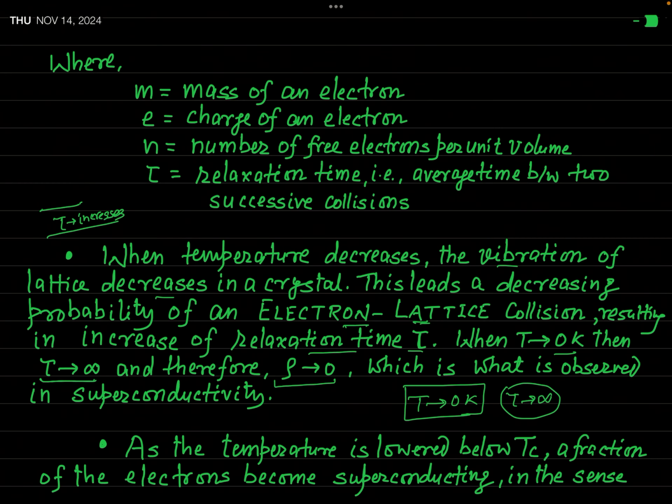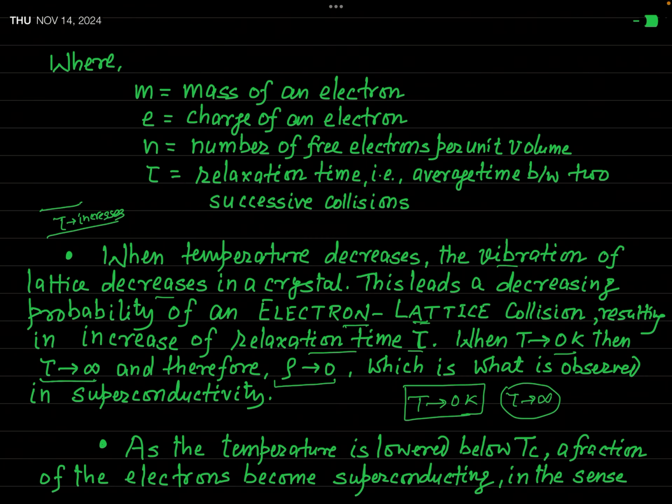And if resistivity is 0, resistance will be 0, and the specimen will offer no resistance to the flow of current through it. And this is the phenomenon of superconductivity. So why on decreasing temperature the material behaves like a superconductor, I think it is clear to you on the basis of this classical theory.